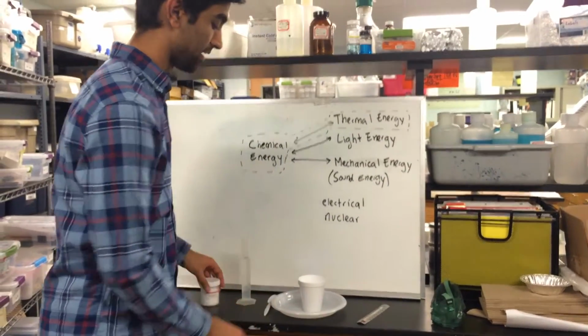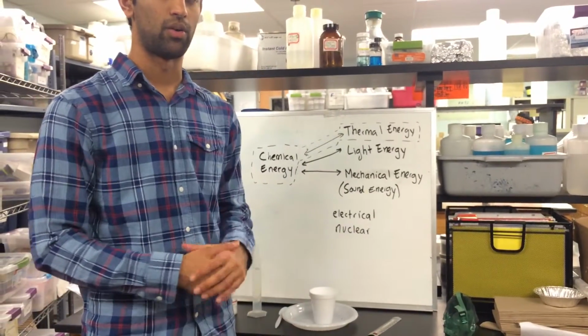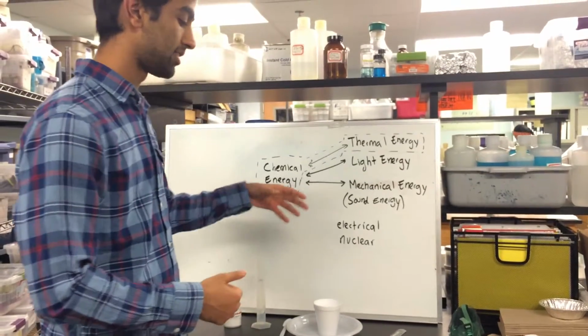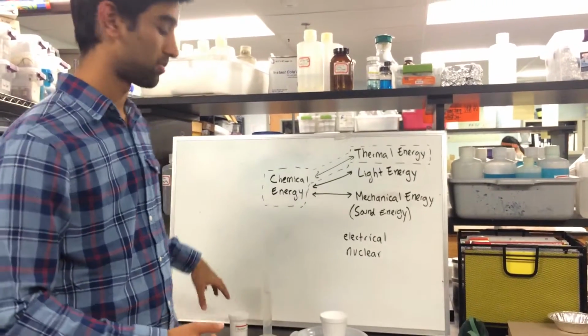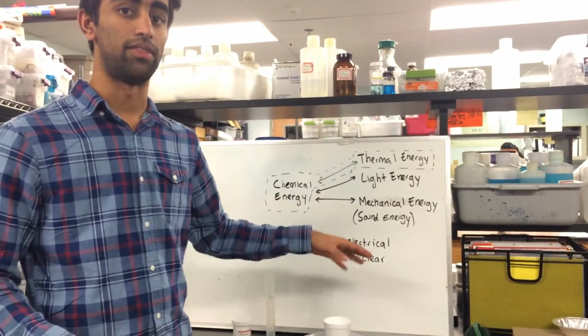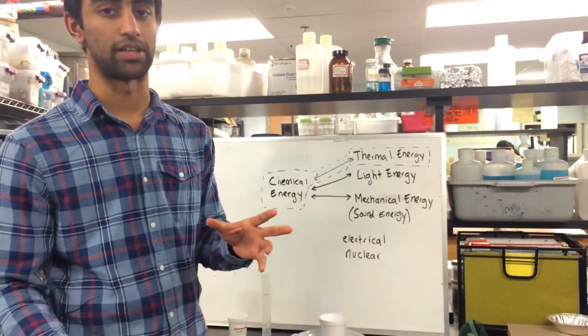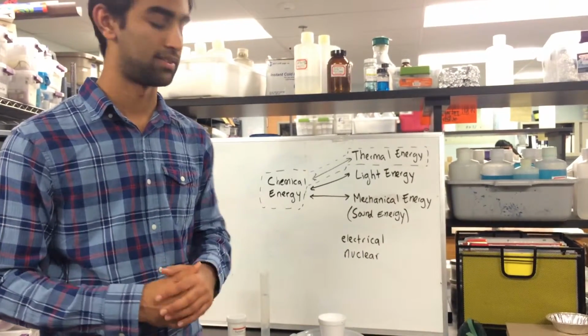Explain to the students that the thermal energy in the water will donate some of its energy to dissolve the potassium chloride once we stir it into the water. This will make the water temperature drop significantly, about 10 to 14 degrees Celsius.